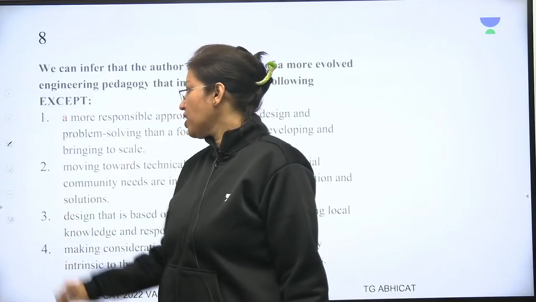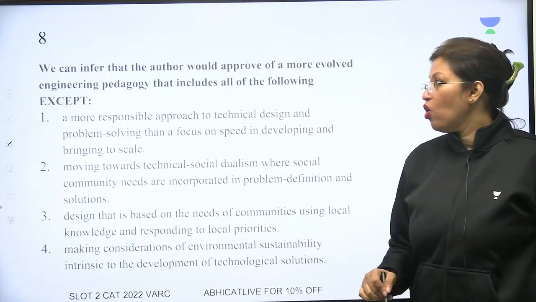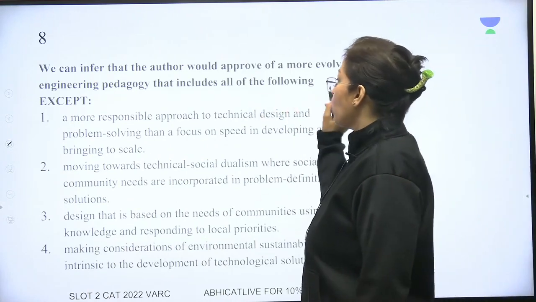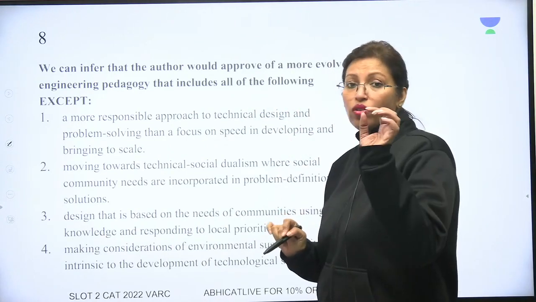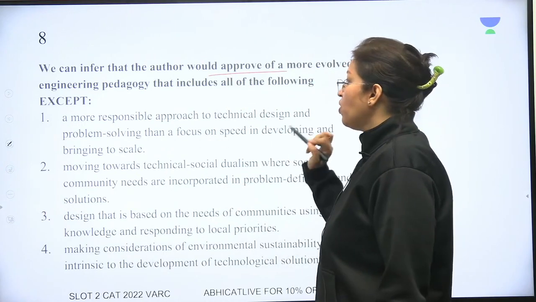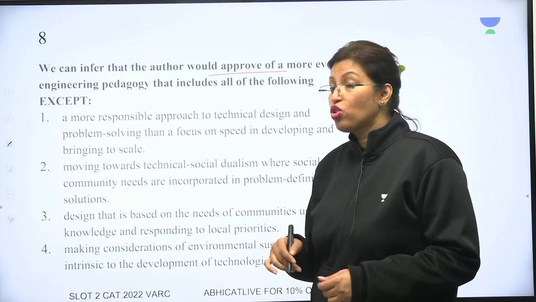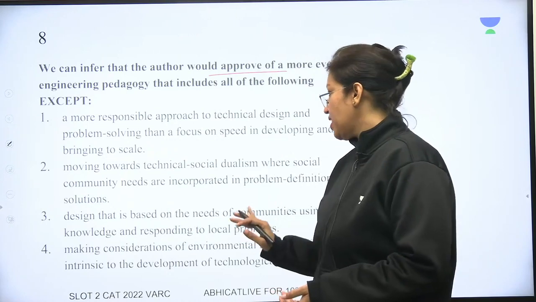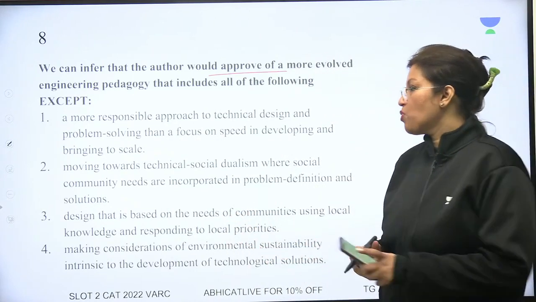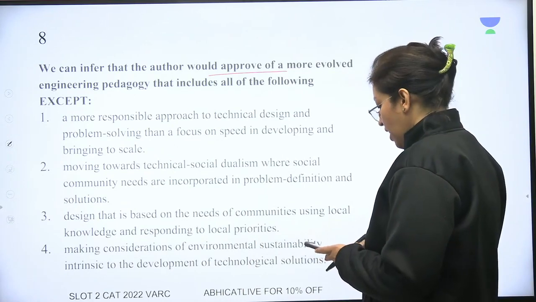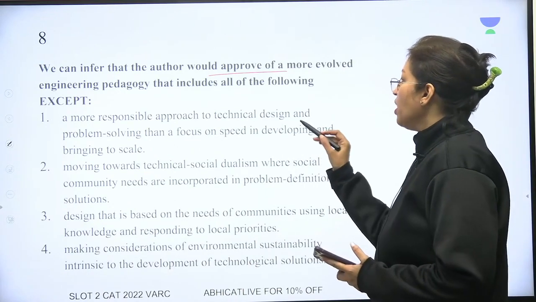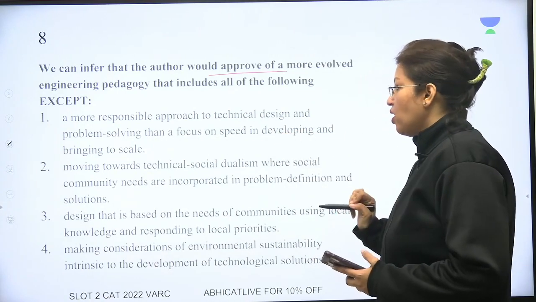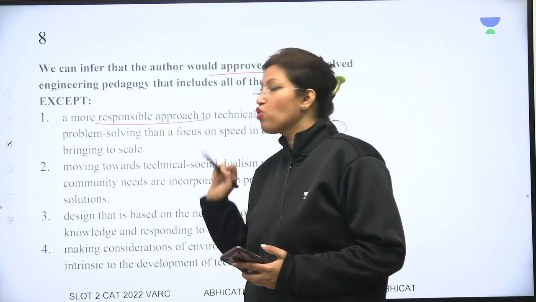Let's come to question number 8. We can infer that the author would approve of a more evolved engineering pedagogy that includes all of the following except. So again the question says the author would approve of an engineering pedagogy that will include. So what all does the author want to be included in the engineering pedagogy? Let's take a look. Again, a more responsible approach to technical design and problem solving than a focus on speed in developing and bringing to scale. Well, he does say that a more responsible approach will be better.